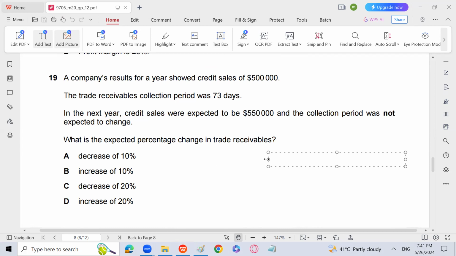Why? Because trade receivable over credit sales into 365 is equal to 73. So how much trade receivables will we get? 73 over 365 into 5 lakh. How much is it going to be?